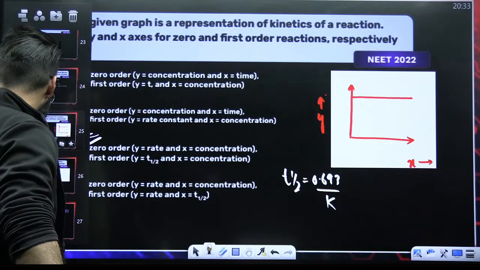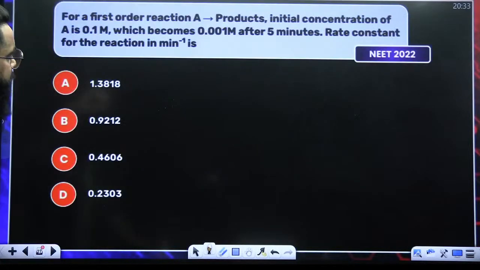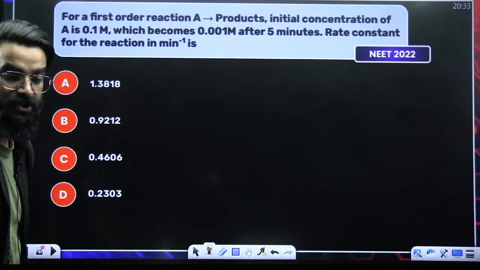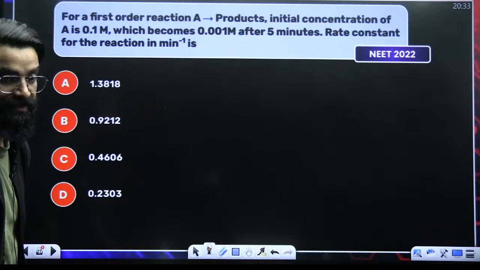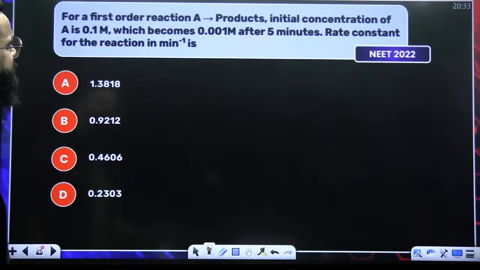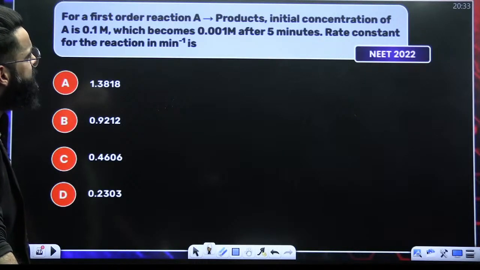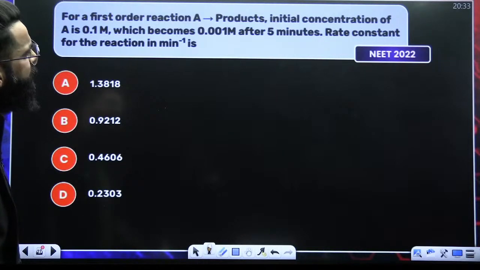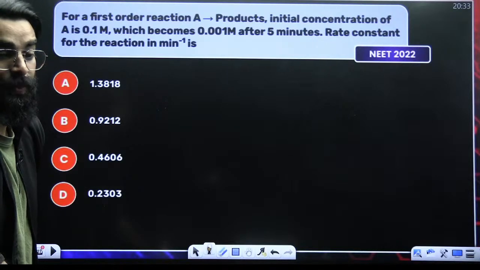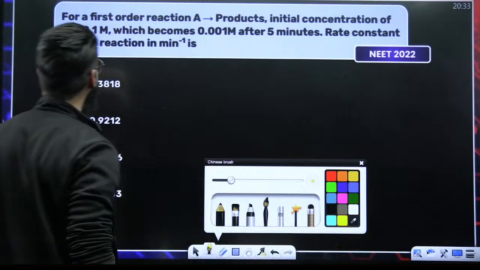Okay. Now, my dear students, moving on to one more. Look at this particular question. The question has been asked in NEET 2022. Look at the question carefully and try to solve this. For the first order reaction, A gives something. Initial concentration of A is given, which becomes 0.001 molar after 5 minutes. Rate constant of the reaction in minute inverse will be. See, a simple basic question.